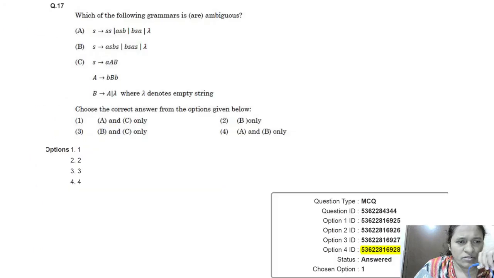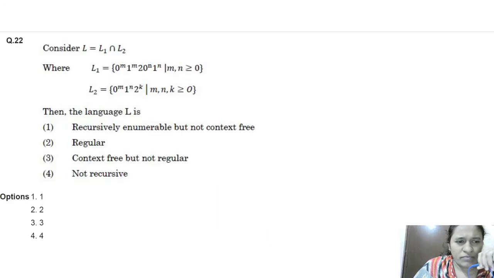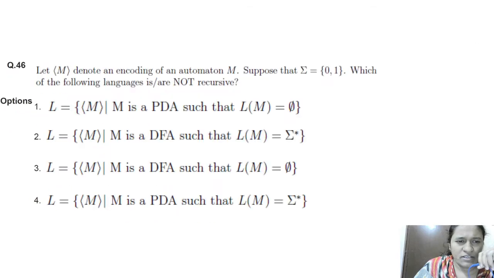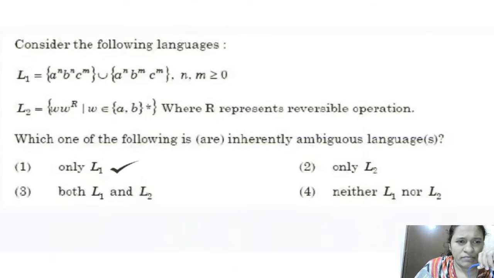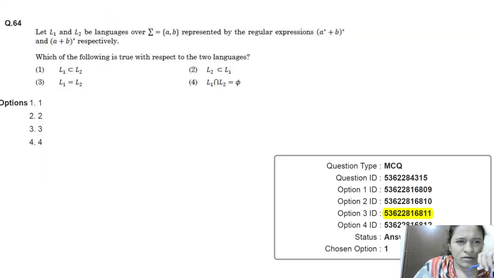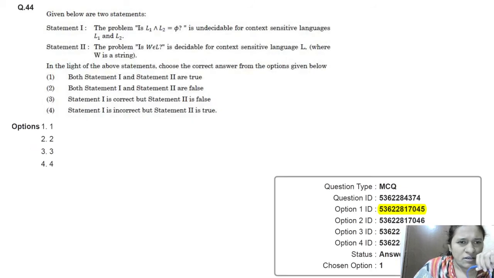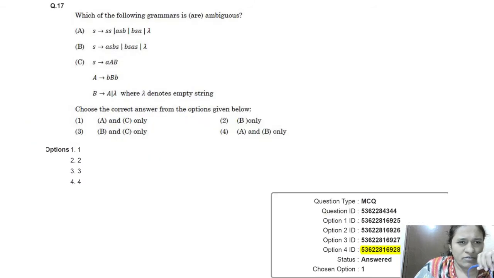We solved some ambiguity, and now we can solve some questions. Yes, this we already solved.